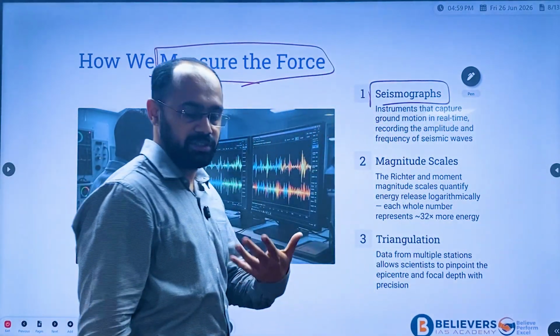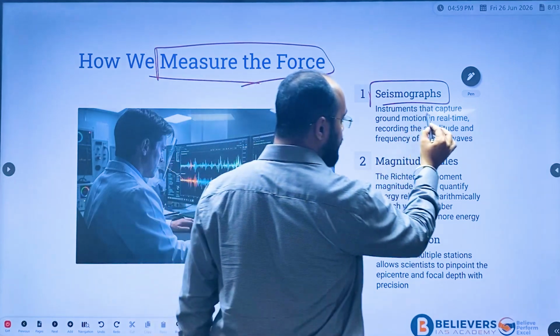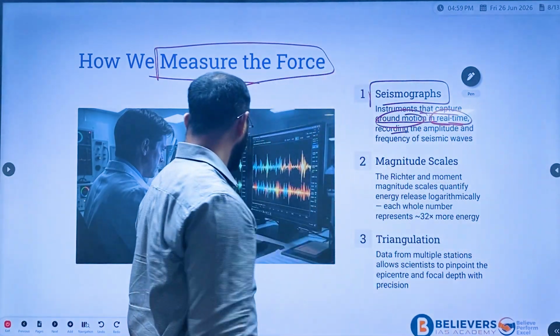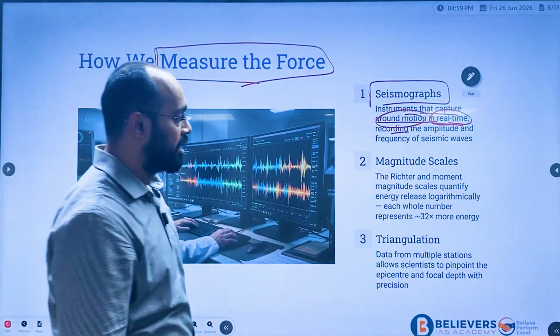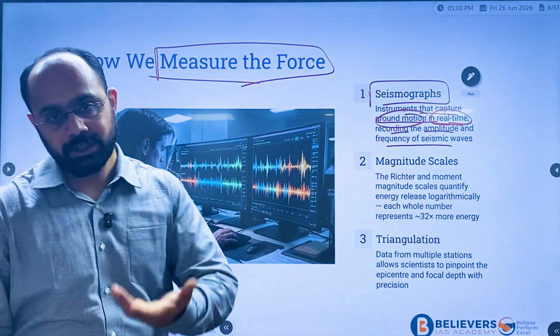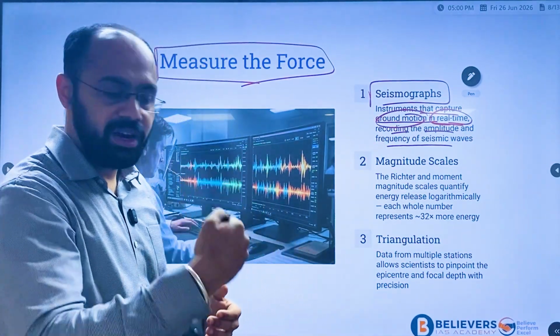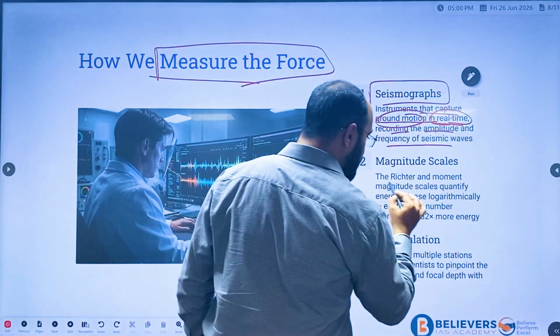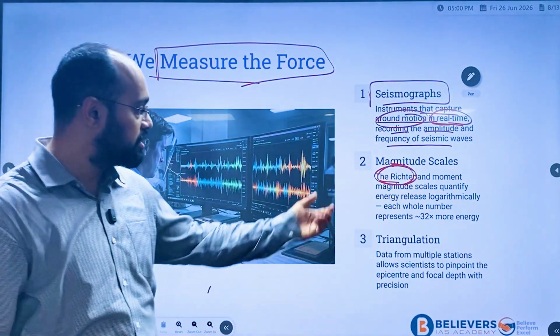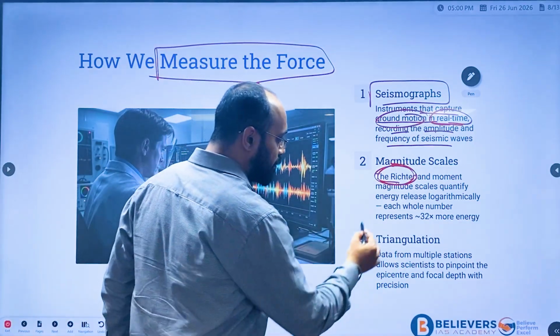Seismograph is there, right? It's an instrument that captures the ground motion in real time, recording the amplitude and frequency of what? Seismic waves. And the magnitude scale is the Richter scale. This is very important. We use the Richter scale in order to calculate the magnitude.